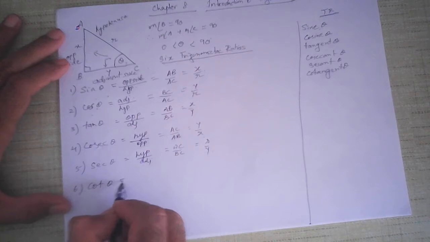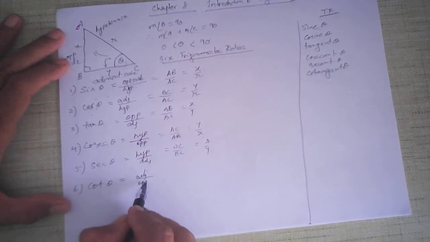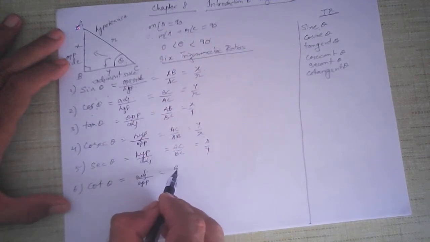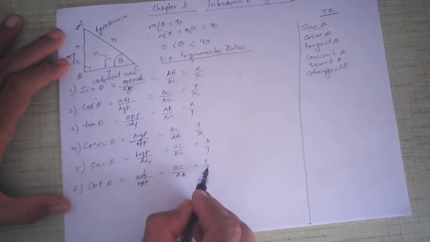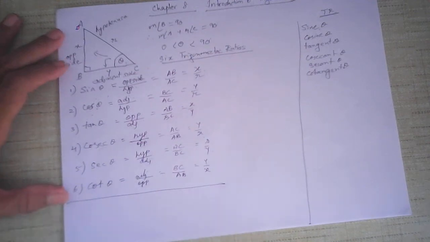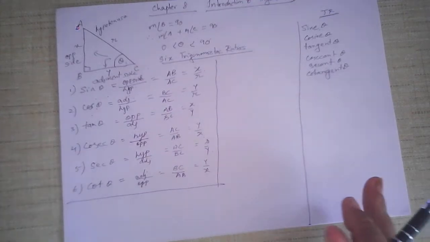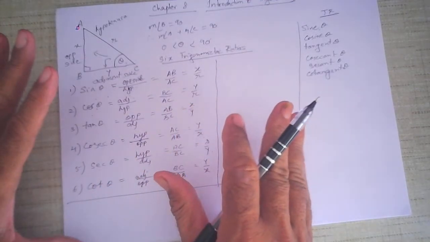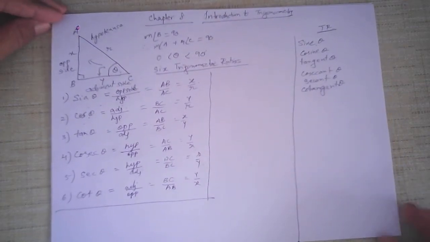The cot theta is the reciprocal of tan theta, so adjacent side upon opposite side. What is the adjacent side? BC. What is the opposite side? AB. BC is y, AB is x. Now these are the 6 trigonometric ratios, and this forms the fundamental part of trigonometry. There are lots of students who simply don't even know this. If you don't know this, then you have a problem. You have to start from here.